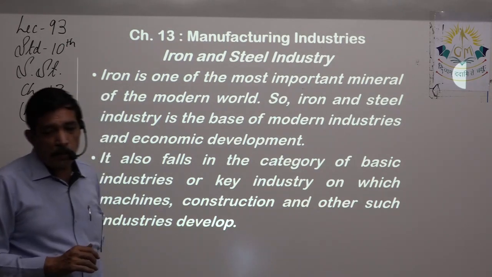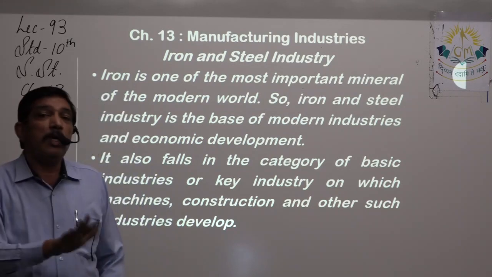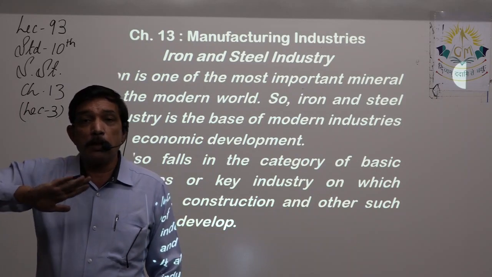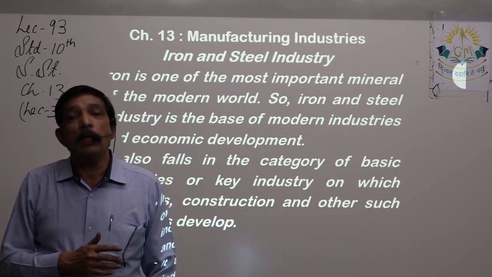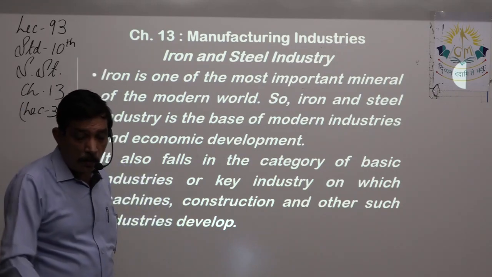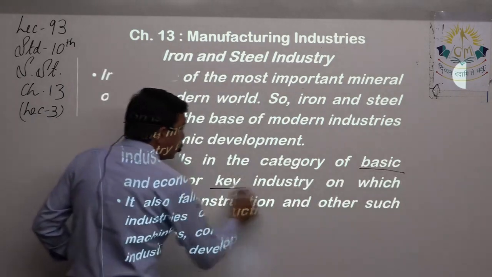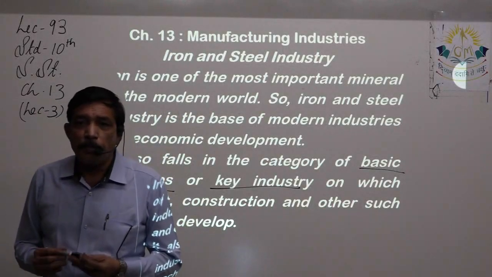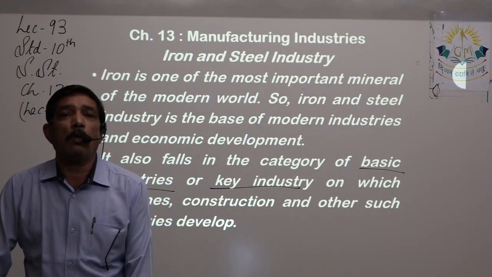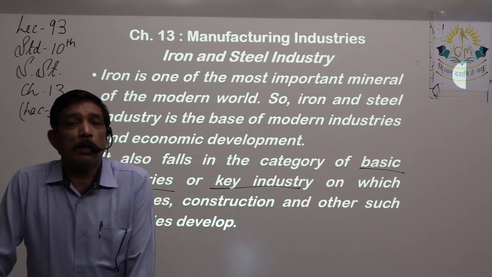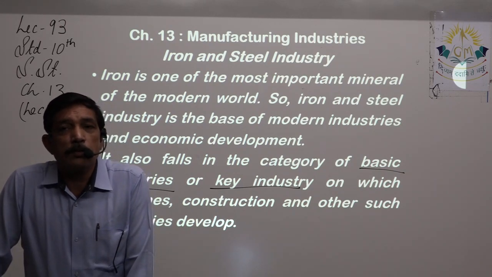It also falls in the category of basic industry. That means whether or not you have anything else, you must have this one basic industry. The country's economy starts developing once the iron and steel industry becomes an important backbone of the country. So what to remember over here is that it is a basic industry or a key industry. As I said, you want to make a car. There are lots of countries where cars are not made because nobody has the technical know-how about how to establish a car factory. If you want to make a car, you need lots and lots of things made out of iron.